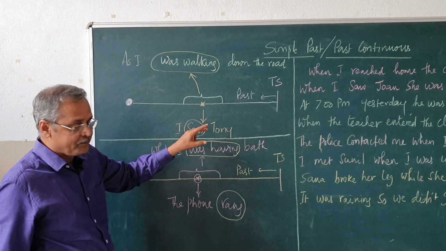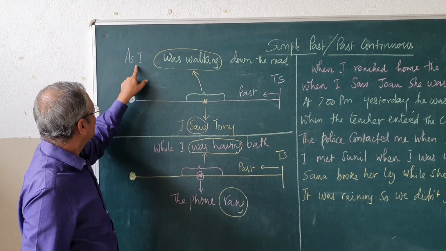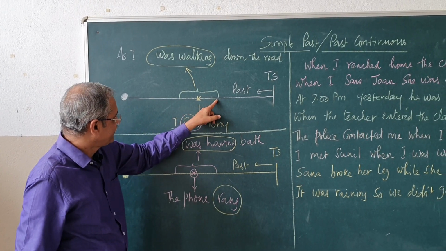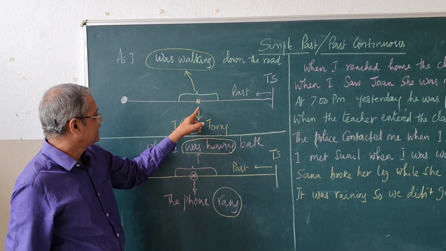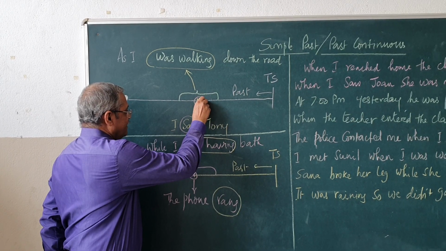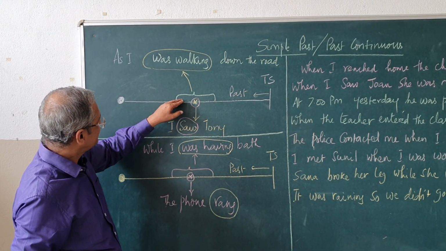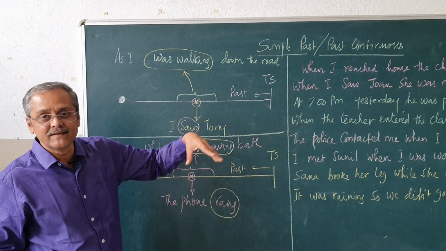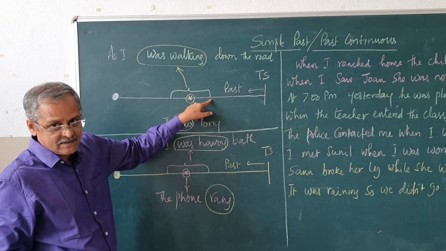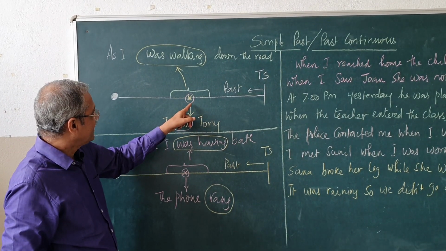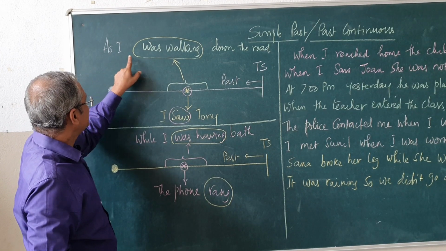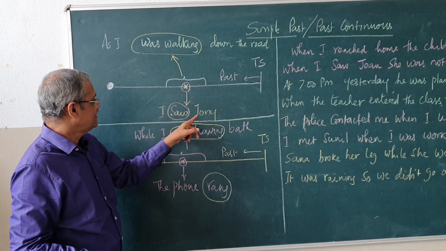Two actions are happening. While I was walking down the road, I saw Tony. So, seeing Tony is a single action which happened during the continuous action that was taking place in the past. He was walking from this time to this time in the past. During that action, at a particular point of time, he saw somebody, that is Tony. So, you see here, as I was walking down the road, I saw Tony.